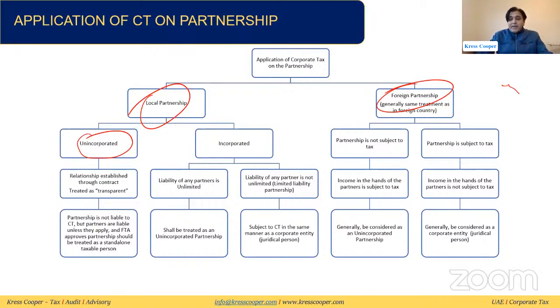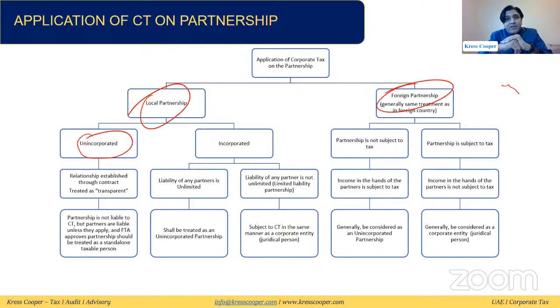Means an unincorporated partnership by default is not subject to corporate tax. But if the partners apply to the FTA asking that this partnership be treated as a taxable person, and this application from the respective partners has been approved by the FTA, then the unincorporated partnership will be treated as a taxable person. Otherwise, the partnership itself will not be treated as a taxable person, and the income of the partnership will be taxable in the hands of the partners.